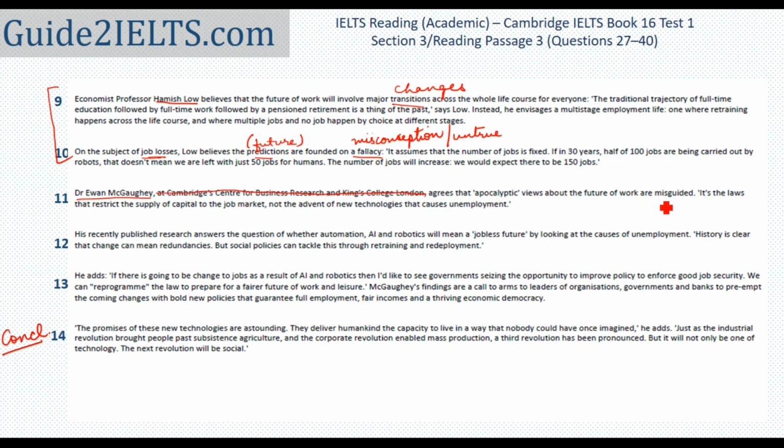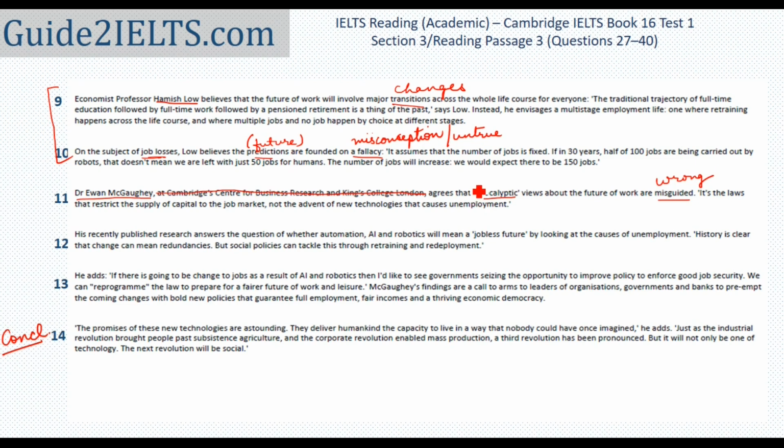Again, a couple of difficult words. To guide someone is to show someone the way. So misguided is kind of being on the wrong path. So misguided is similar to fallacy, in that they are wrong beliefs. Apocalyptic is another word you may not know the meaning of, and it is in inverted commas. You can just ignore it.